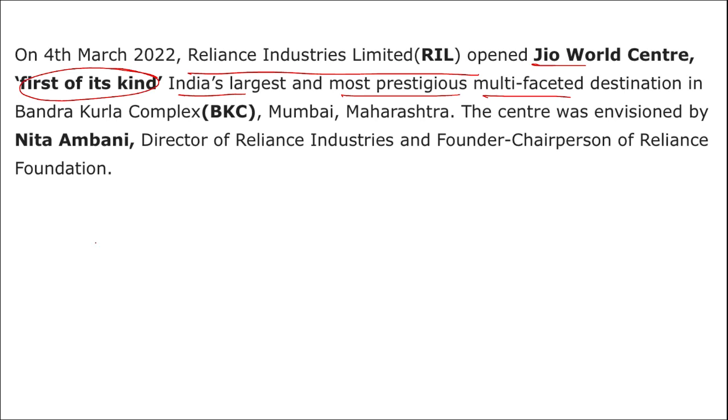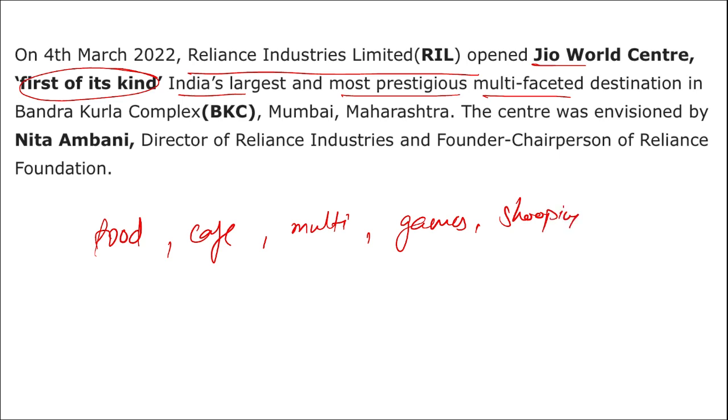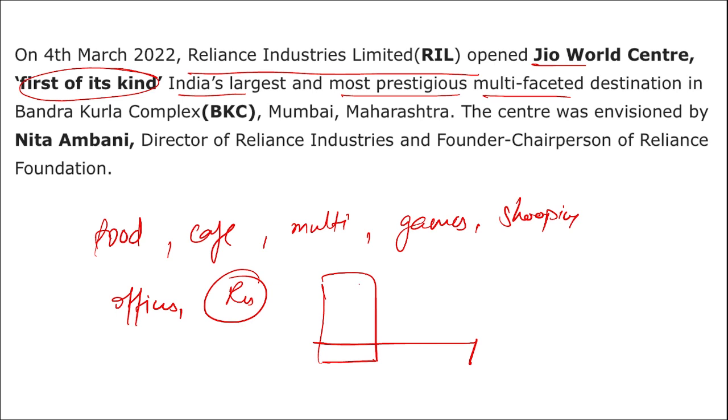These are new types of buildings that contain food stores, cafes, multiplex cinemas, gaming parlors, and shopping. They contain office spaces, and residential spaces also. I don't know if it contains residences or not, but similar projects are coming up everywhere.